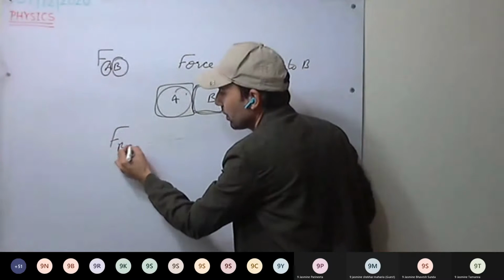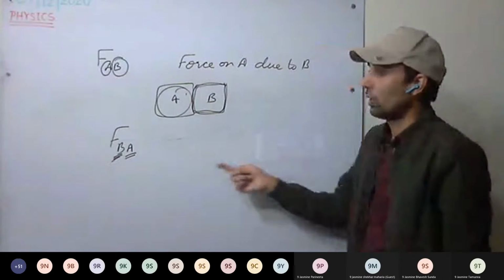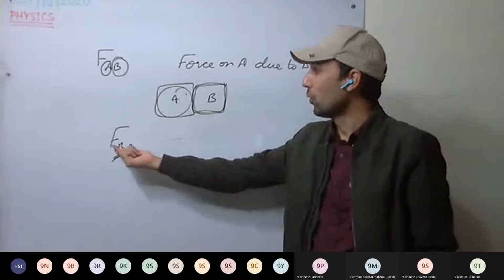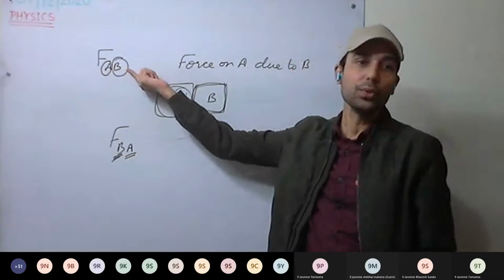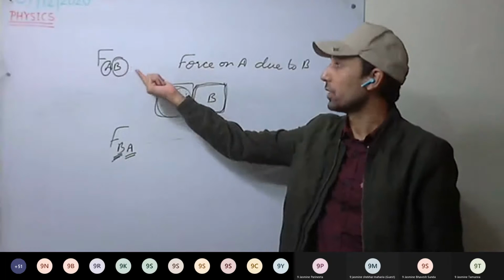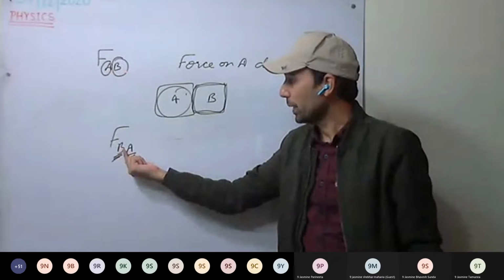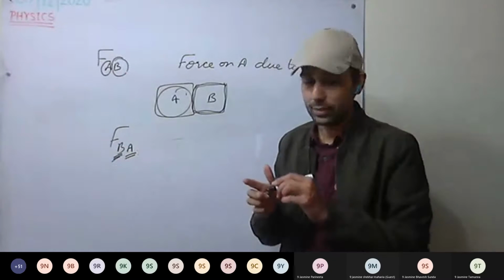FBA means force on B due to A. Always remember this notation: force on B due to A, force on A due to B. This is clear. Force on A due to B, force on B due to A. Always be clear with this notation.